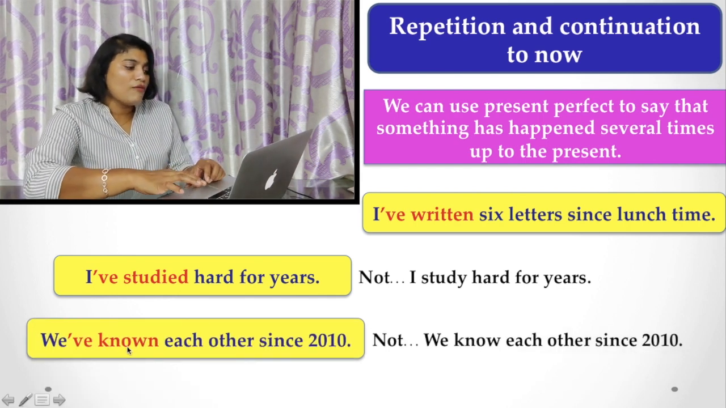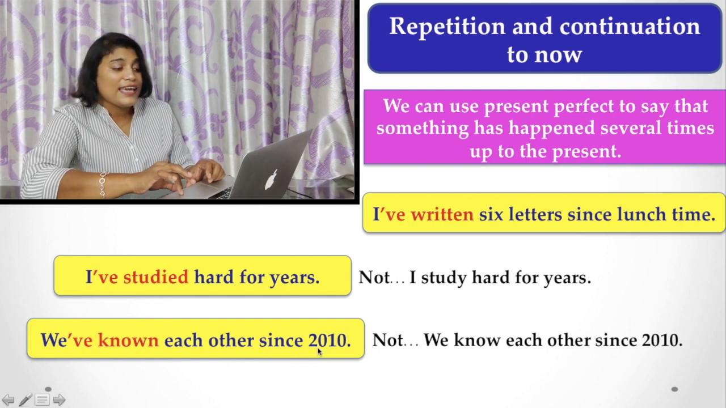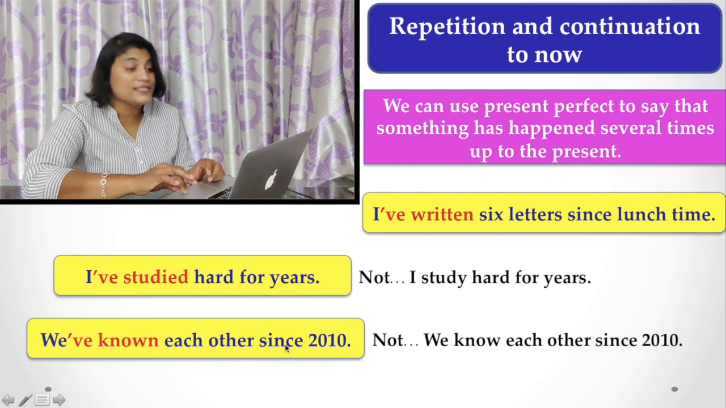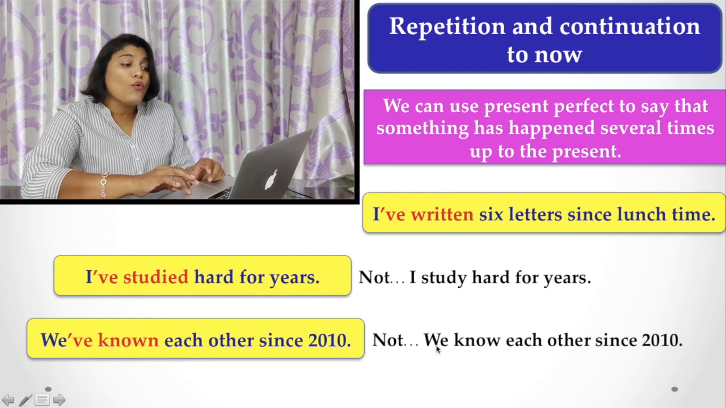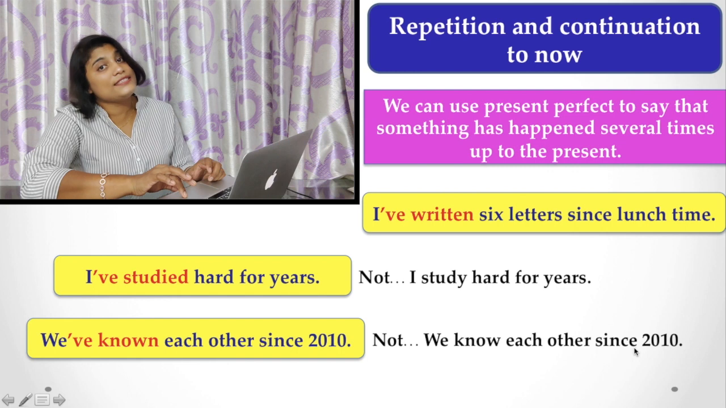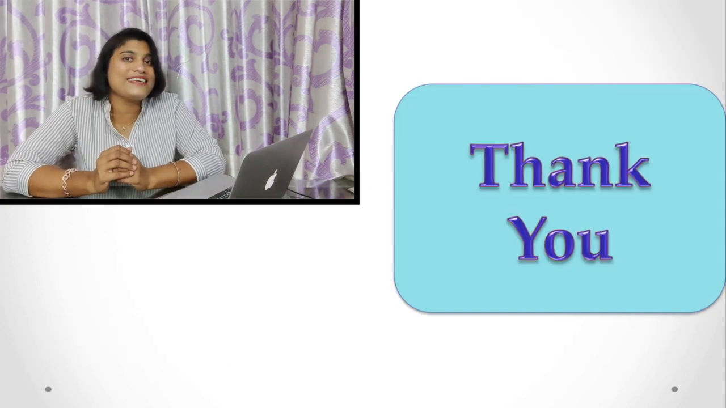And here, "We have known each other since 2010." Here also since is used, and we do not use simple present tense like "We know each other since 2010." Hope you understand all these things.